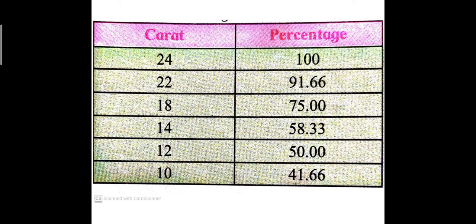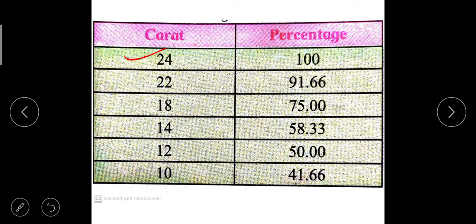So see in the table, 24 karat gold is 100%. In 24 karat gold, 100% gold is present, meaning it is pure gold, which is not normally used to prepare ornaments. Normally 22 karat gold is used to prepare ornaments. 22 karat gold has 91.66% gold, and the other 8% or 8.5% is made up of other substances like copper and silver.